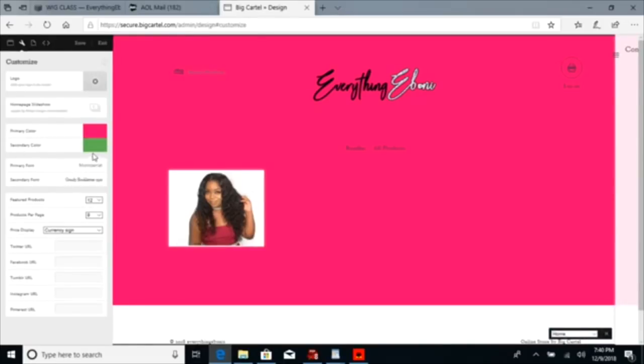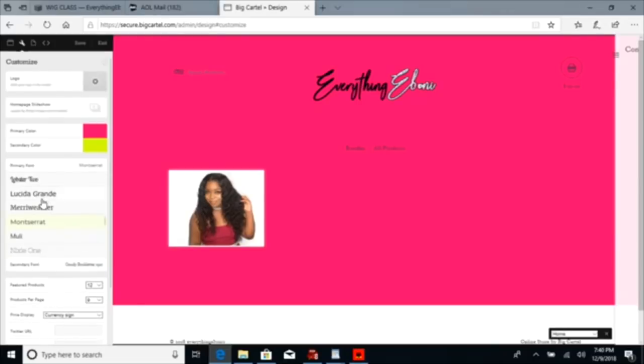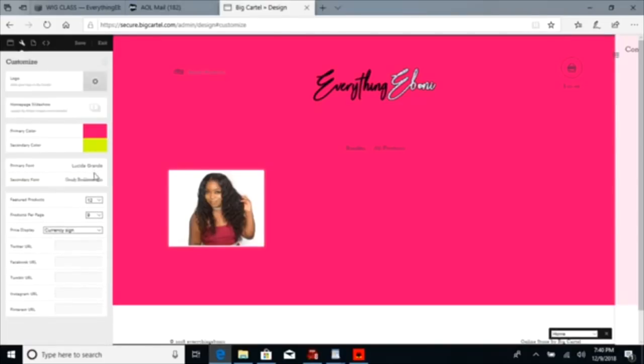All right. Secondary color. Okay, maybe that's why I never added. Remember when I was telling you I never added a welcome image or none of that stuff? Maybe it was because of the theme. I never used those themes to add a welcome image. Let's see, secondary color. Let's just do yellow. Alright, primary font. Let's change the font because I don't like the font that's on the page now. Featured products. You can keep it at 12. Even though you know on a free account you can only do 5.